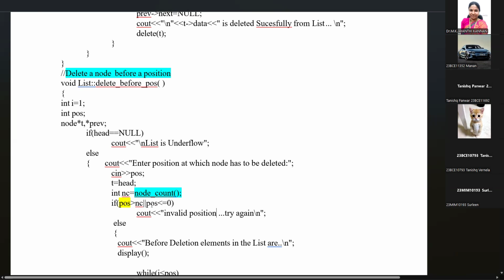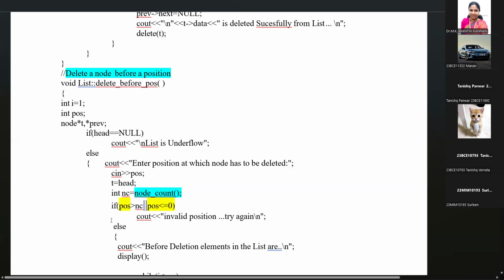When the condition satisfies and the position is greater than or equal to 0, then if both the conditions... Here we are using this or that, whether the node count is less than the position or the position is less than or equal to 0. If any one condition is failed, this will be executed. If both the conditions are false, then it will not be executed, because we are using the or operator, this or that.